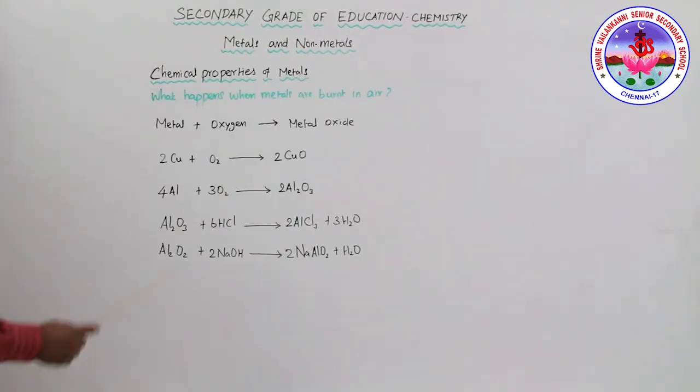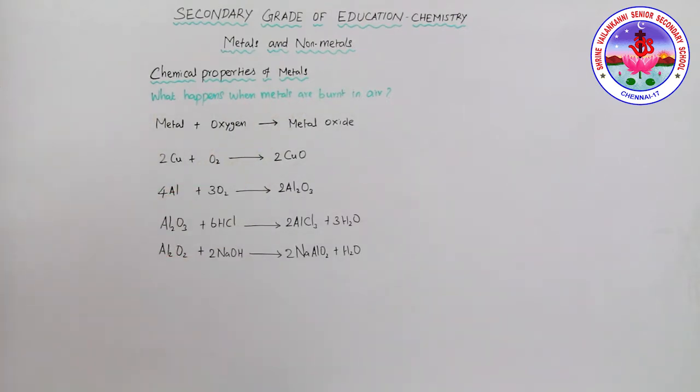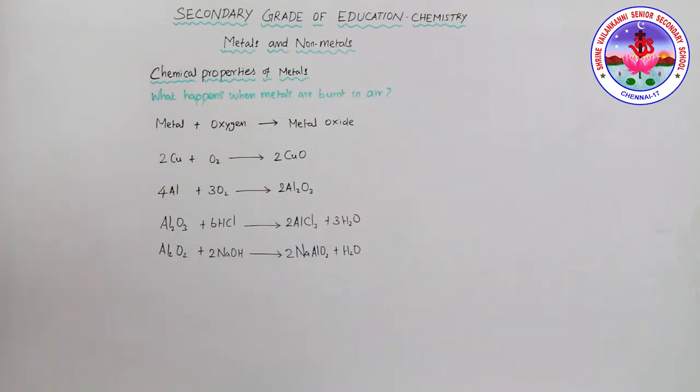Now the chemical properties of metals. We have already seen what happens when metals are burnt in air. Metals react with oxygen on heating to give metal oxides. For example, a magnesium ribbon in the presence of oxygen on heating gives magnesium oxide. You have seen that magnesium burns in air with a dazzling white flame. So do all metals behave like this or not?